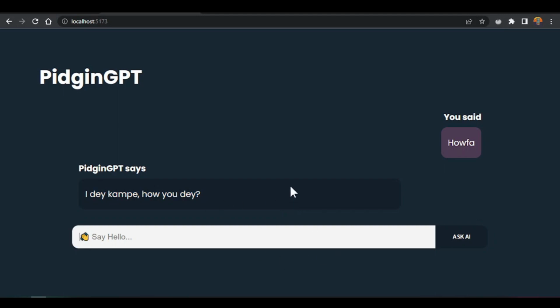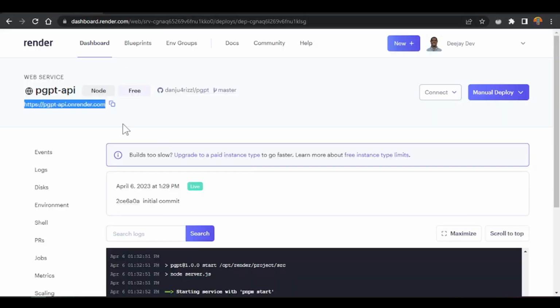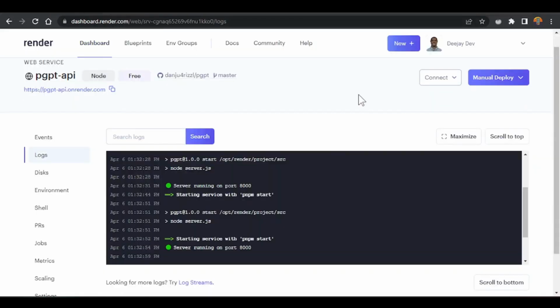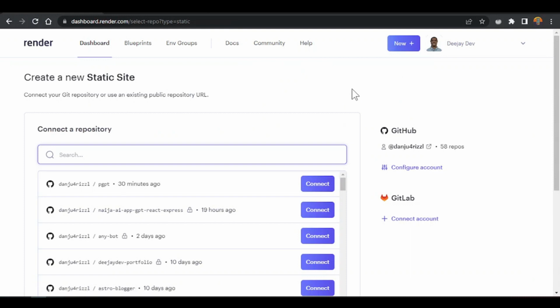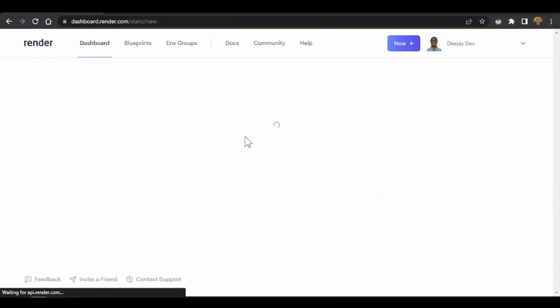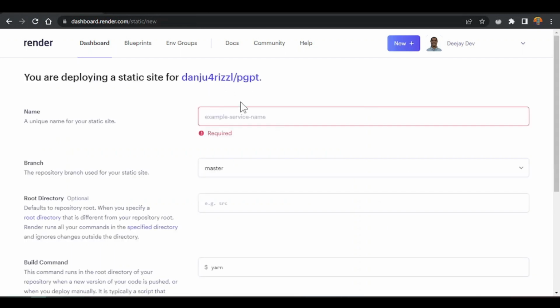So this makes a lot of sense, because now we don't call our API from a remote server on the internet. So make we deploy the front end. Just click new and then come static site for here. Once you click static site, you'll come this PGPT, our Pigeon GPT.